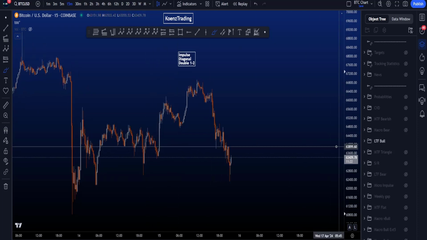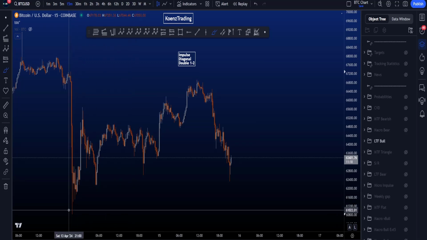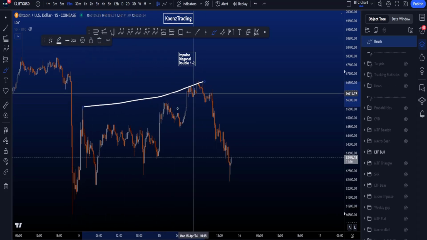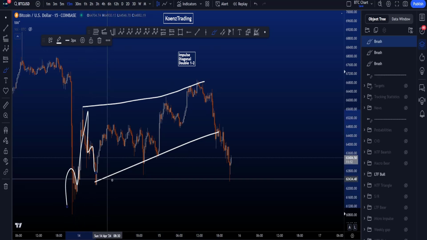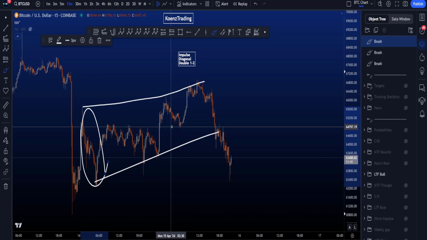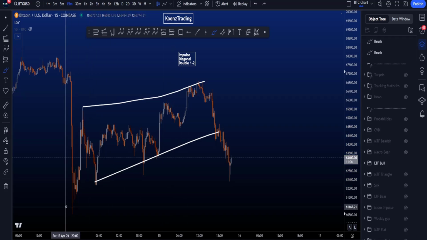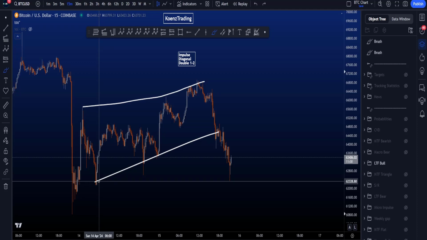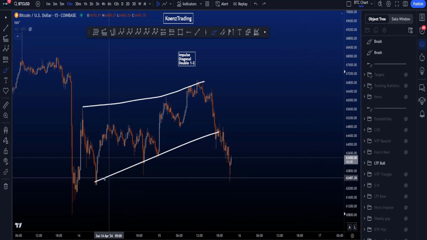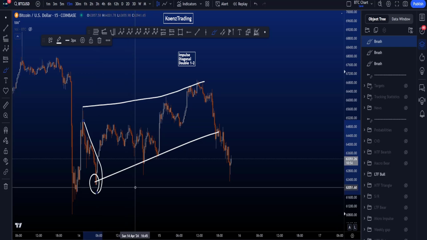Now in a diagonal, we can have a diagonal where all of the waves are zigzag structures. So we then look for a diagonal like this, where we have an ABC to the upside, ABC to the downside. Wave 2 and wave 4 have to be a zigzag structure. So we're then looking for a wave 1, we're looking for a wave 2, but then we're looking for a wave 3, and this is where the challenge comes in, which I also explained in the live stream earlier today, is this over here has to be the low of your wave 2 in a diagonal.